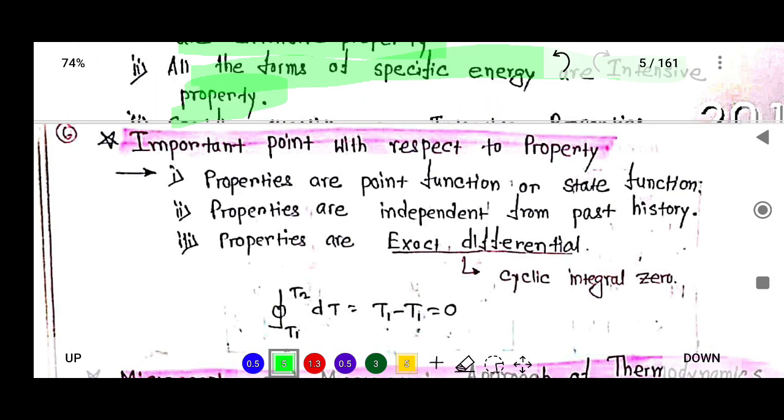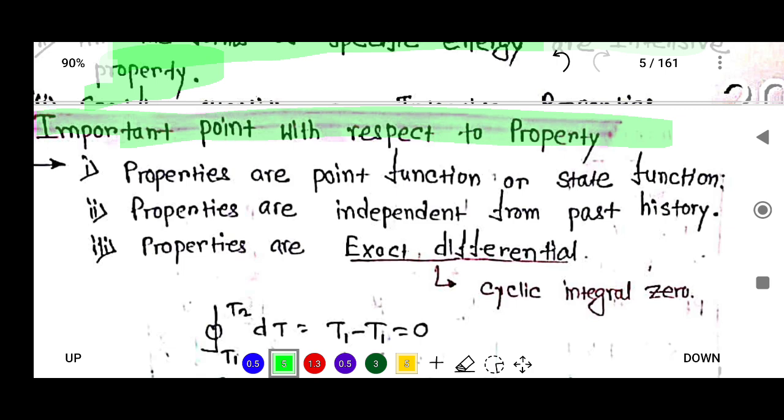Now, important points with respect to property. Property means measurable characteristics of the system. Properties are point functions or state functions. So properties depend on the point or state. Second point is that properties are independent of past history. Property does not depend on the past history.